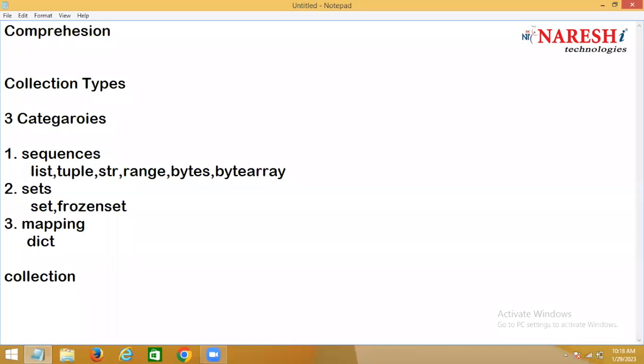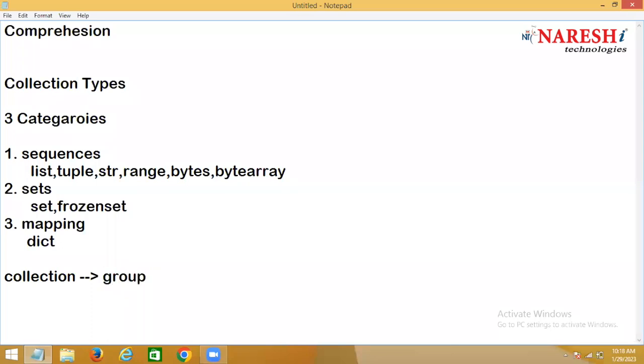Collection means one or group? Group. Collection is not one; collection means more than one, a group.